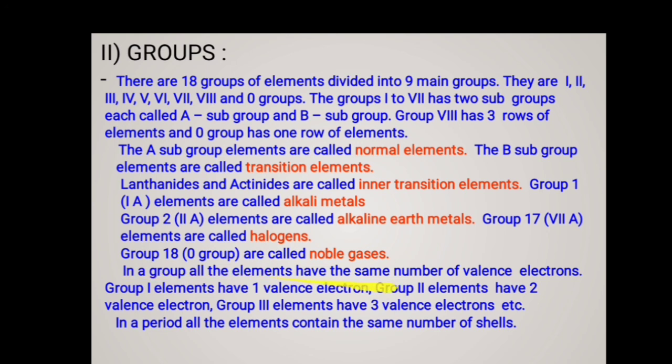In a group, all the elements have the same number of valence electrons. Group 1 elements have 1 valence electron, group 2 elements have 2 valence electrons, group 3 elements have 3 valence electrons, and so on. In a period, all the elements contain the same number of shells. So this is the present form of the periodic table, called the modern periodic table, introduced by Henry Moseley.